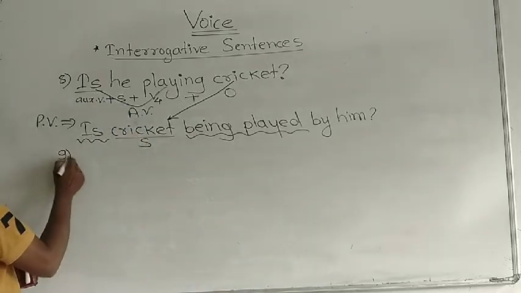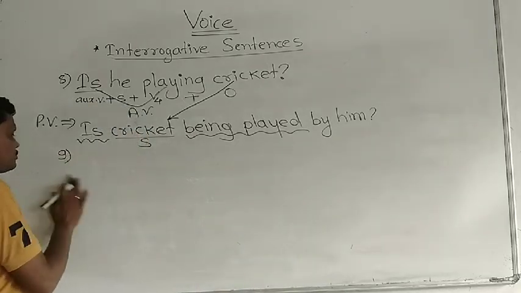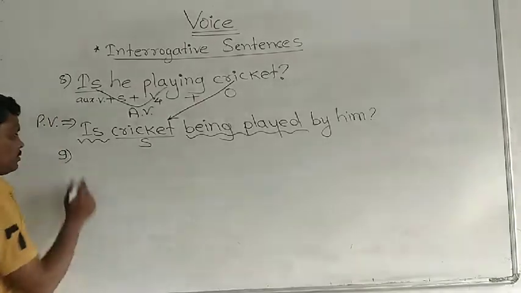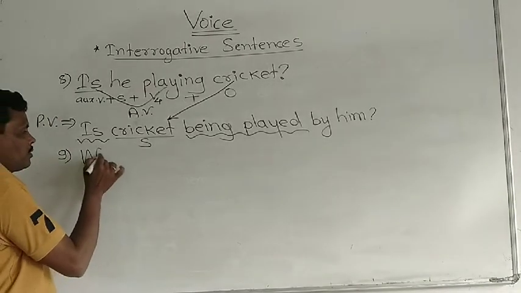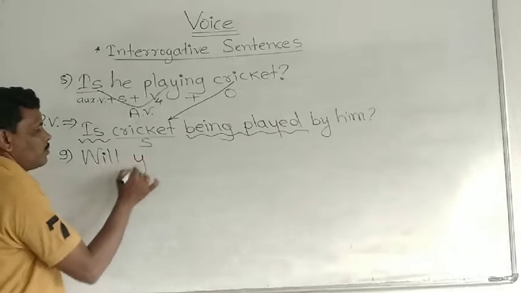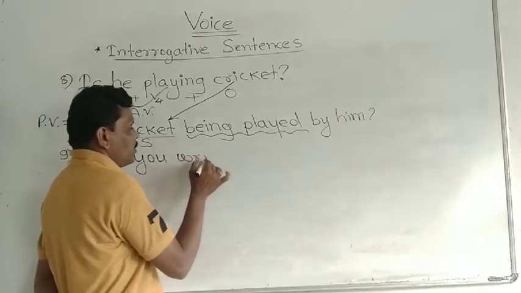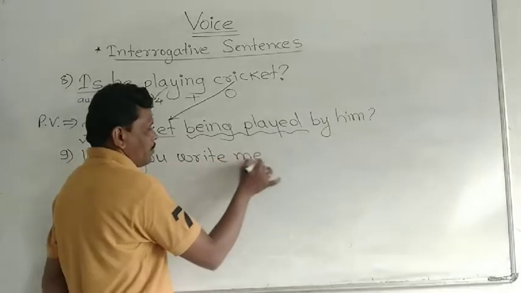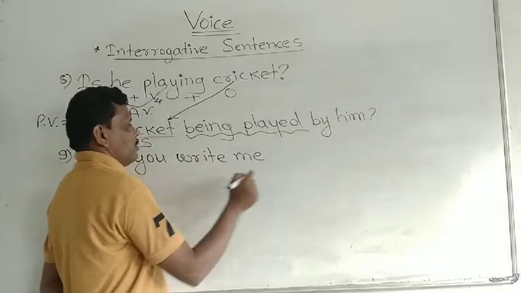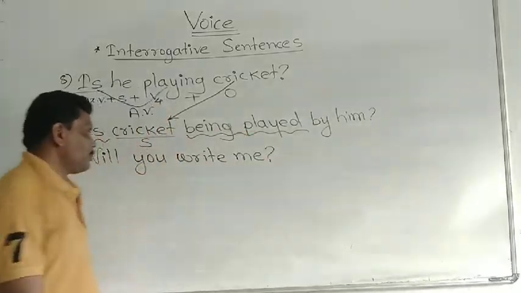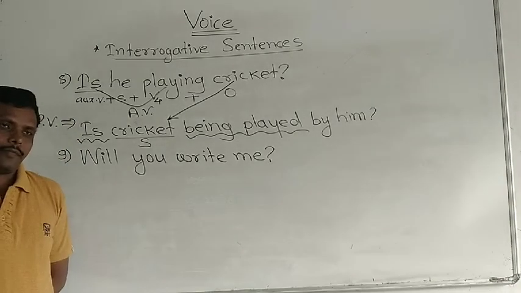Example number 9. Will you write me? Question mark. Will you write me?